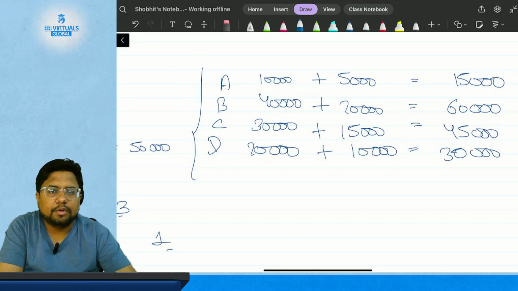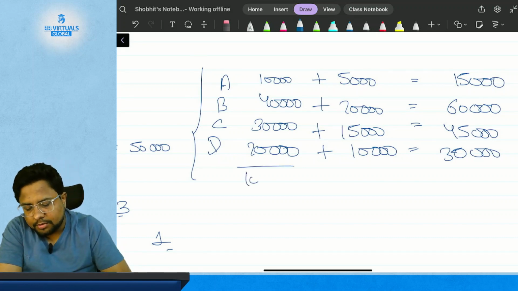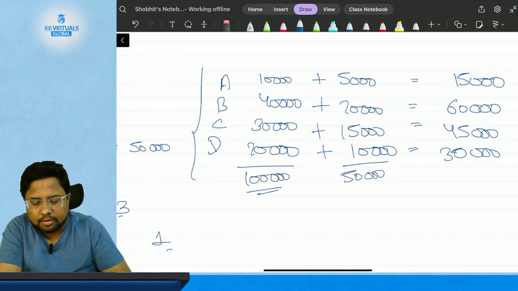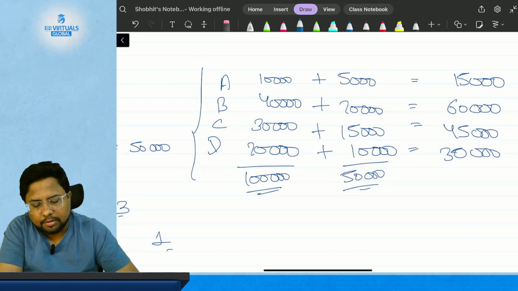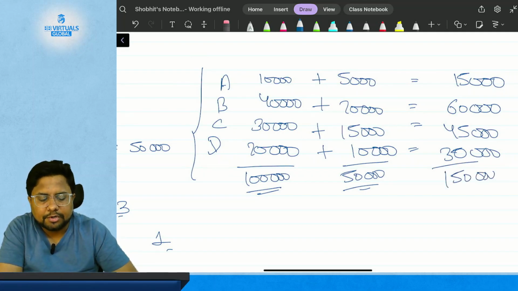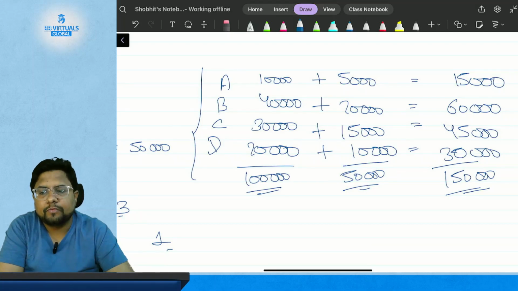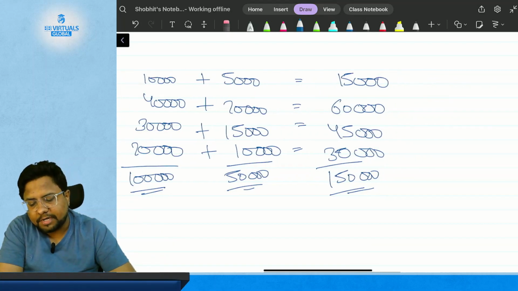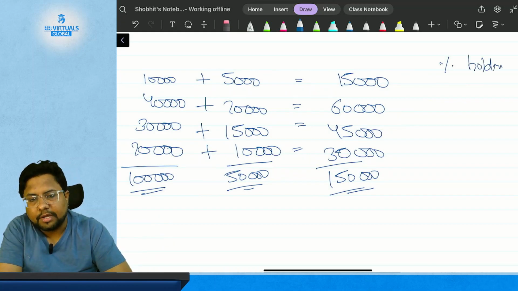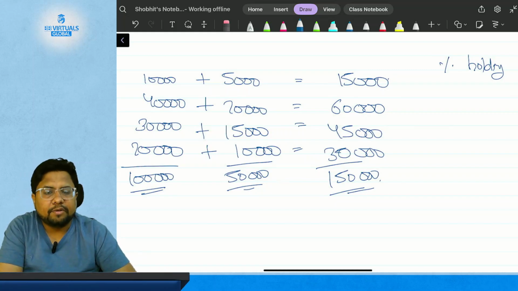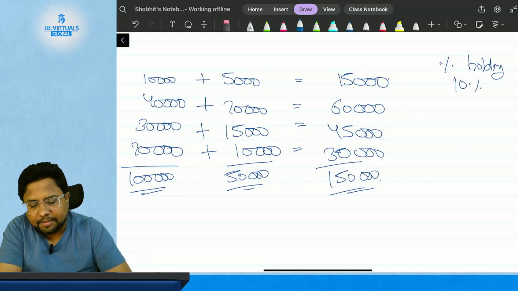Now if you make the sum of these numbers of shares, the earlier amount was 1 lakh, then 50,000, then the total will be 1,50,000 shares. So these are the number of shares which they are holding now. Now if you calculate the percentage of holding, the formula is simple: 15,000 divided by 1,50,000. So the holding is 10%.